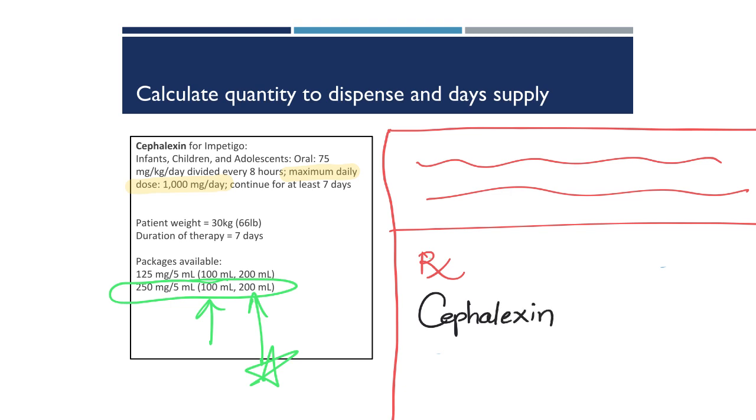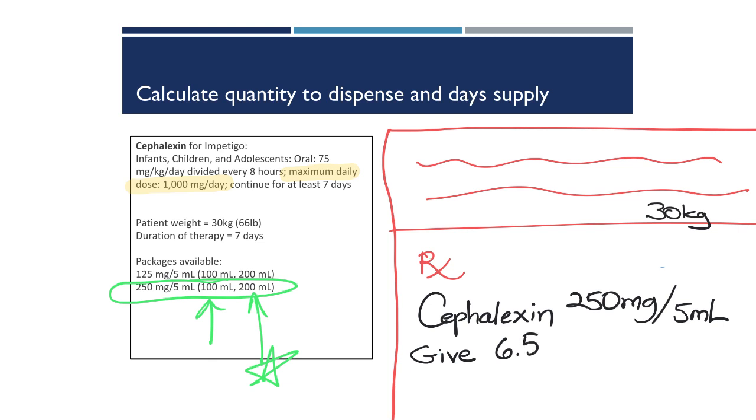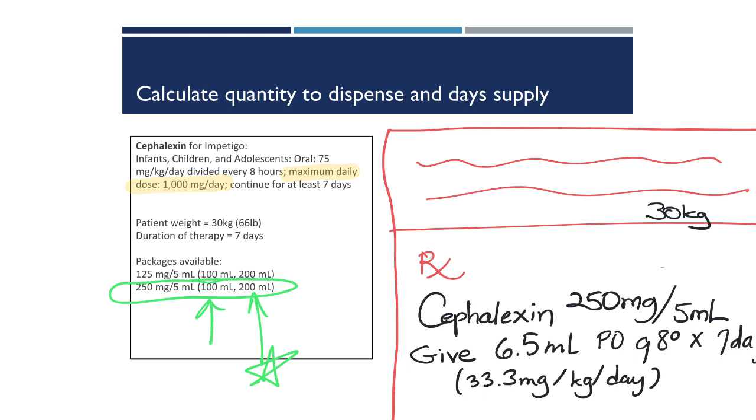Cephalexin, 250 milligrams per 5 ml strength. Be sure to put the weight of the child on the prescription. The directions will be give 6.5 milliliters PO Q8 hours for 7 days. And the dose basis of that, remember we're maxing out at 1,000 milligrams per day, so the dose is 33.3 milligrams per kilogram per day in this case. And we're going to dispense the 200 milliliter package.